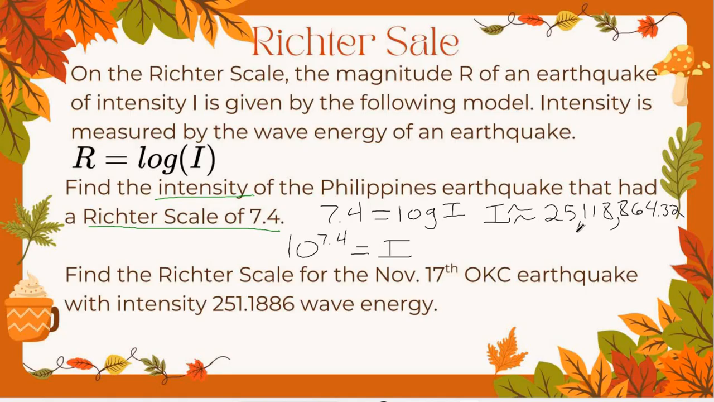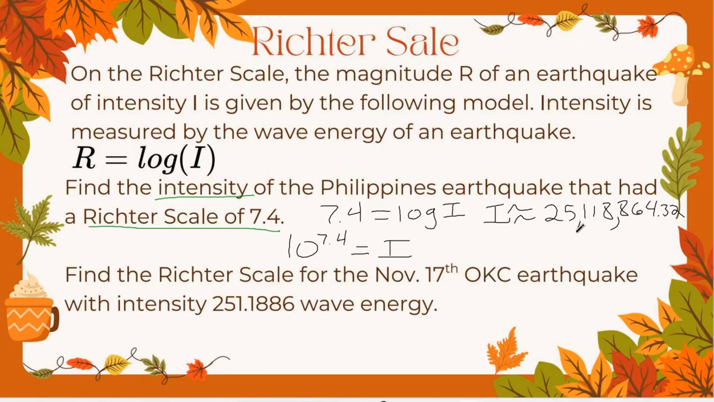Because would it be very much fun to refer to our earthquakes as, that was a 25,118,000 earthquake? Not really. We like it when we can scale things down, like in our mind. We understand that, oh, 7.4 is much bigger than a 5.0, right? It's much easier for us to just talk about it in that way.